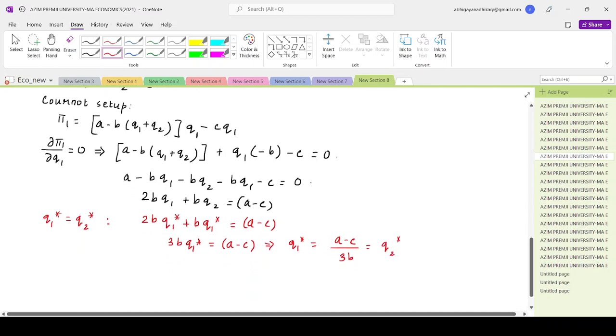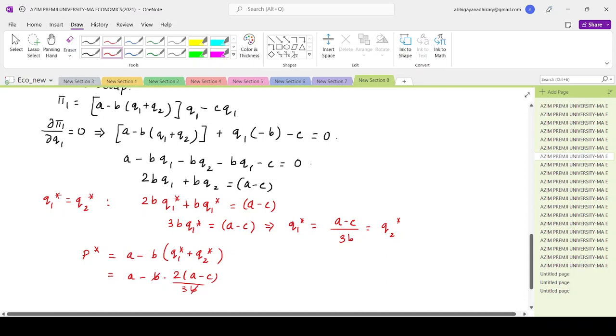So what is the optimal price? It is A minus B times Q. So that is Q1 star plus Q2 star. That is A minus B times 2 times A minus C by 3B.